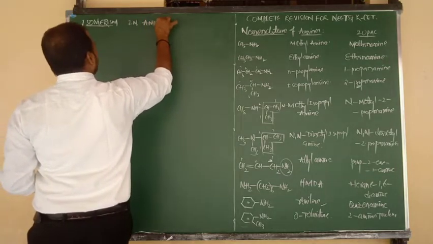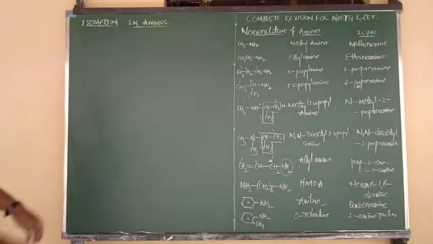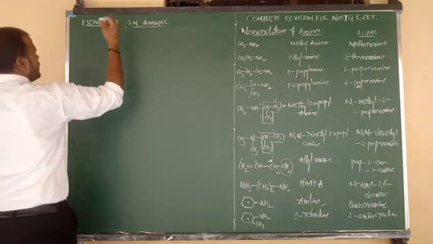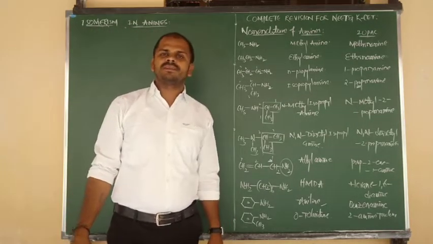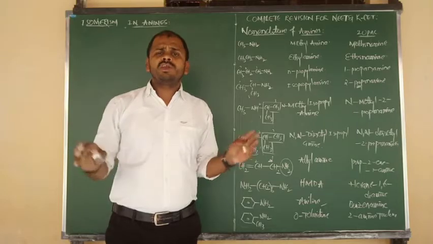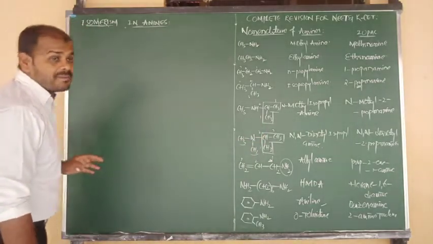All types of isomers and isomerism are exhibited by amines: chain, position, functional, metamerism, optical. Most of the isomerisms are exhibited by amines.